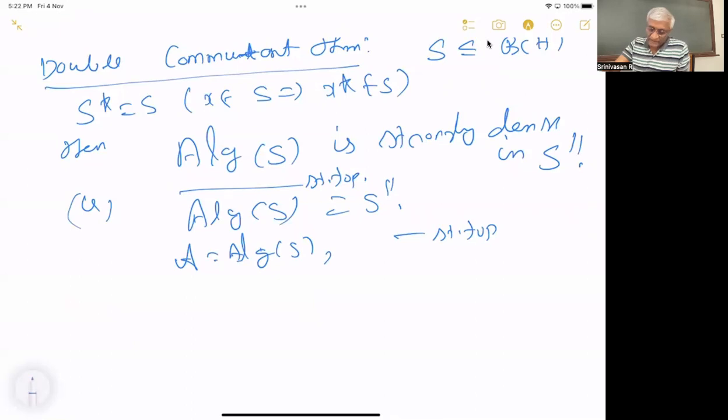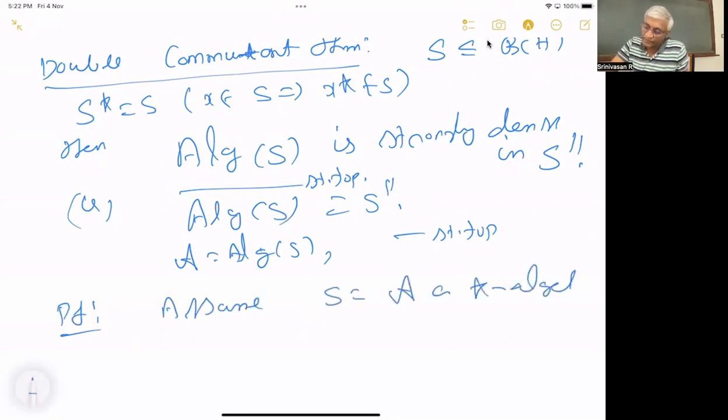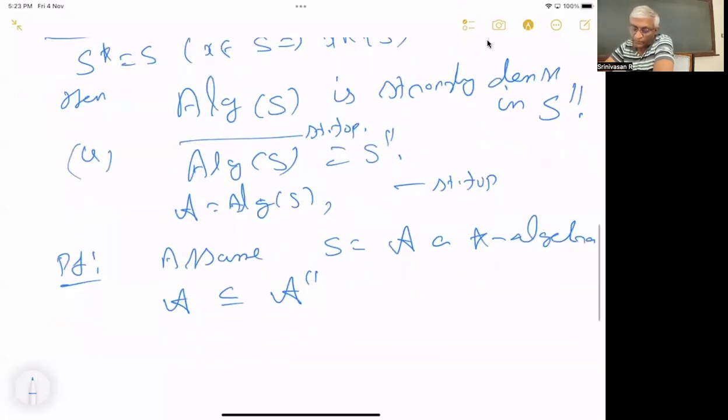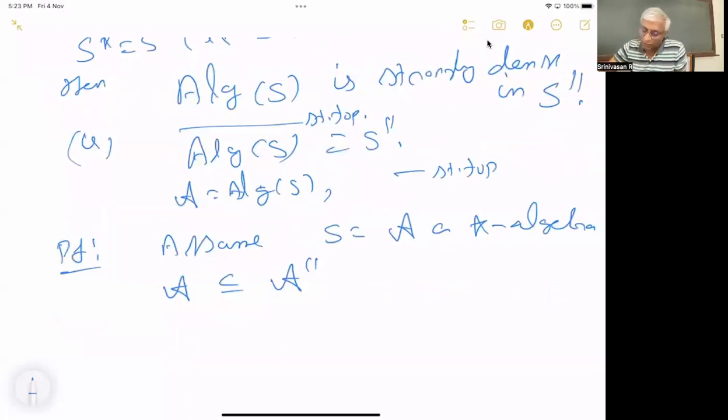Okay, so this is the double commutant theorem we want to prove. What we want to prove is, assume A is an algebra. Without loss of generality, we want to consider only A a star algebra. Now we know that A is already contained in A double commutant. We know that already, because the commutant of A is all those operators that commute with A. Certainly A commutes with its commutant, so A is contained in the double commutant. We only have to prove the other way. What we have to prove is that the strong closure of A is A double commutant.